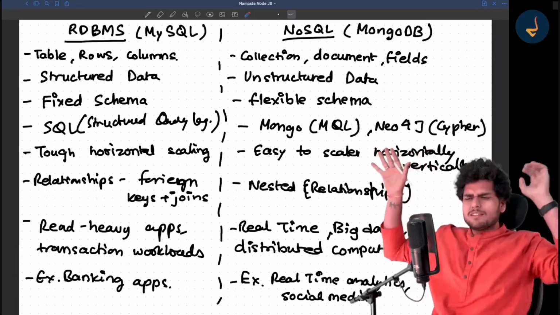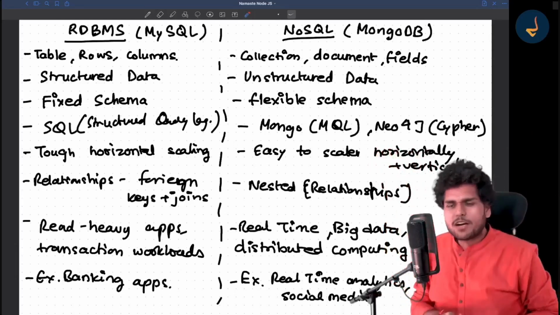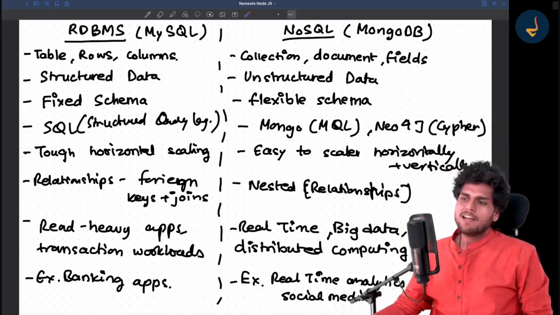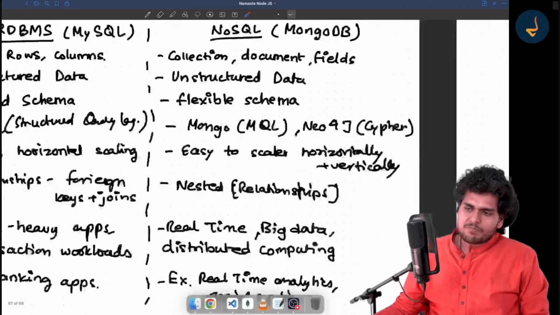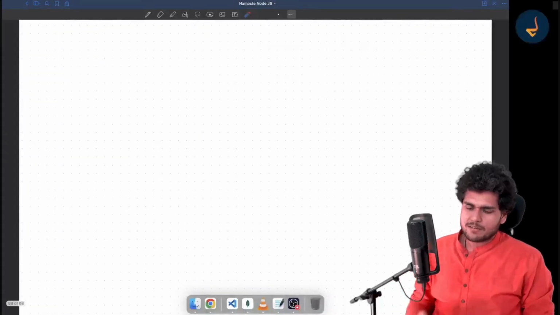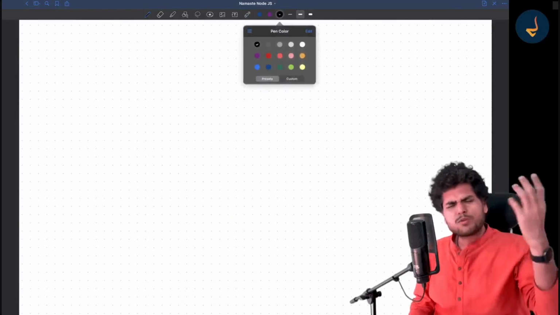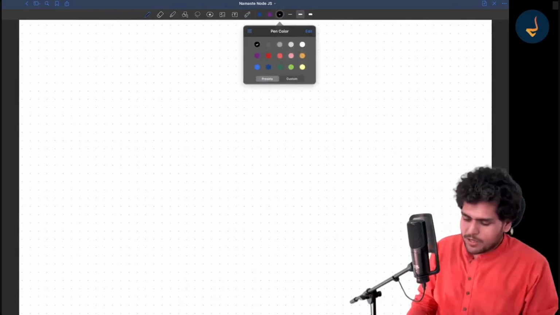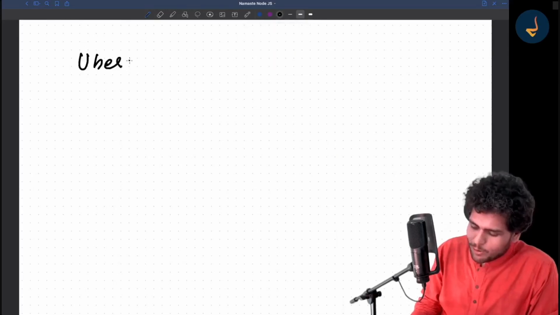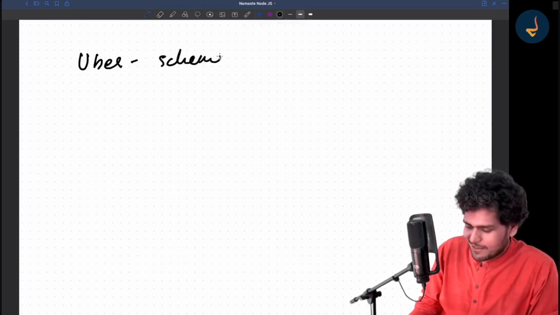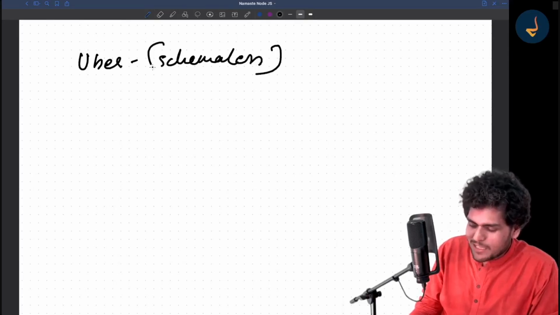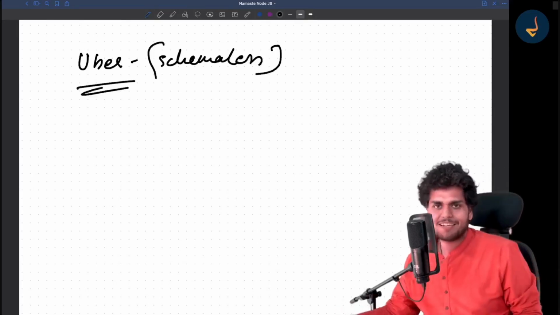Companies work in a very different parallel zone, right? When I was in Uber, let me tell you, we used all sorts of databases. There is a famous database inside Uber that is known as schemaless, right? It was developed specifically for Uber's use case.